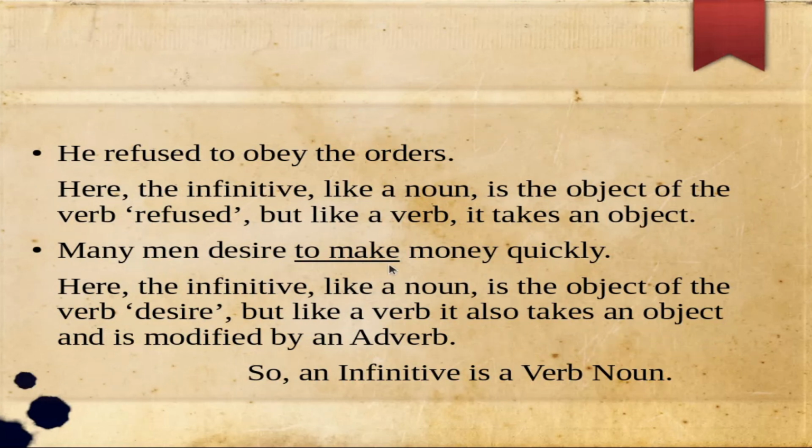Many men desire to make money quickly. Here the infinitive is to make. It is acting like a noun. It is the object of the verb desire. But like a verb it also takes an object and is modified by an adverb, which is quickly. So an infinitive is a verb noun.